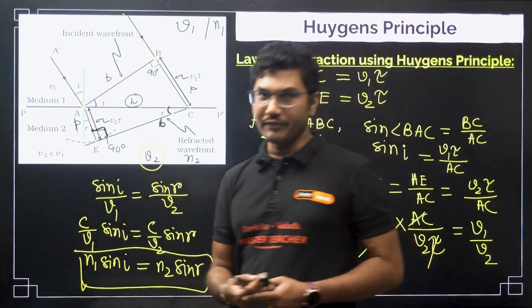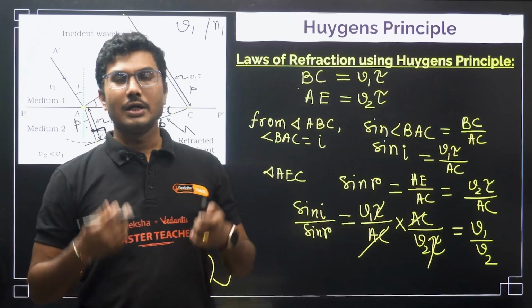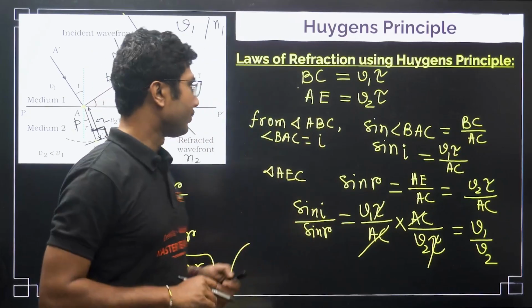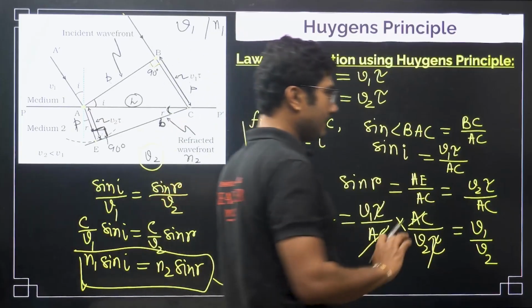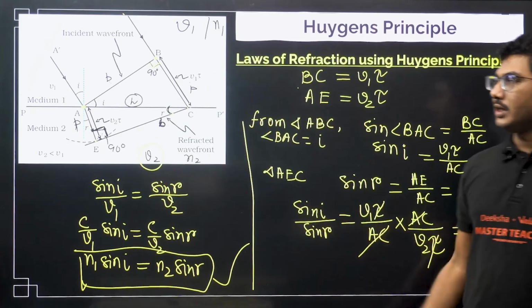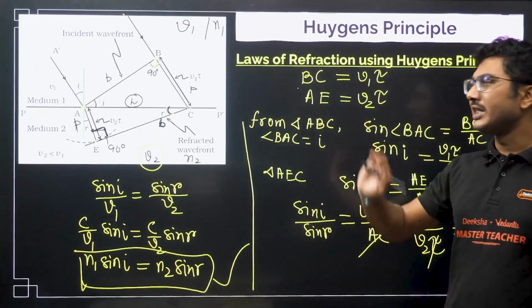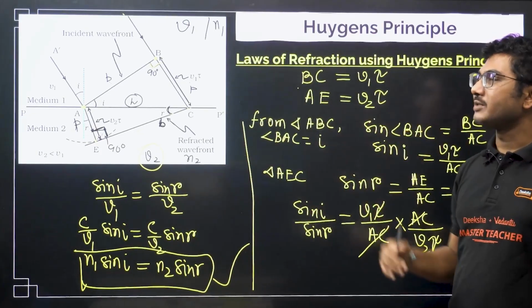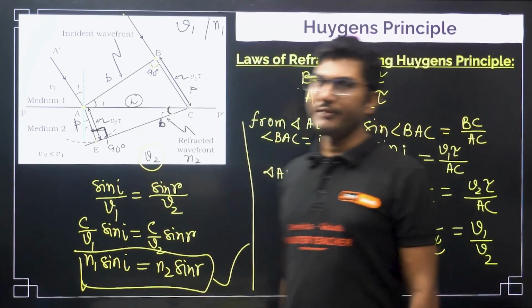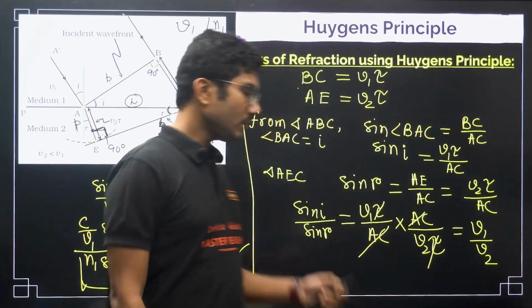So the law of refraction is proved, and the laws of reflection are also proved. This is how you do the derivation. Because it is a little complex and involves more steps, this comes as a 5-mark question. Generally they will say, state Huygens principle, and using Huygens principle derive the law of refraction. Clear?